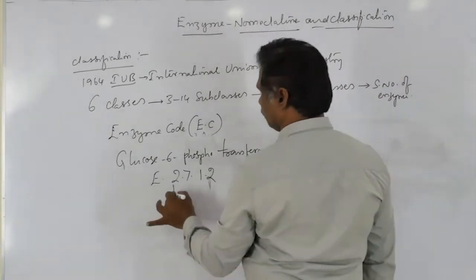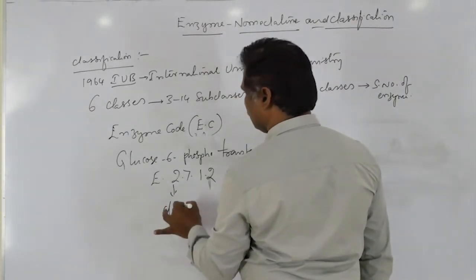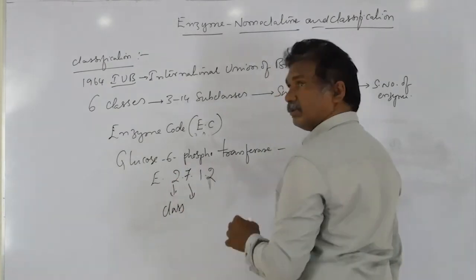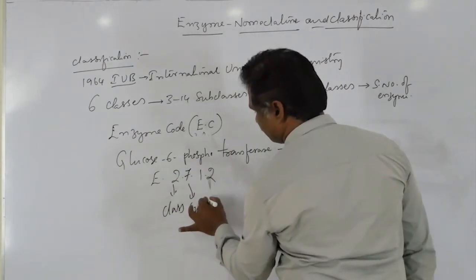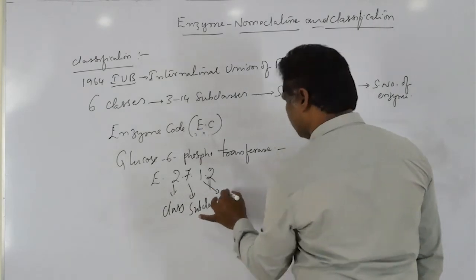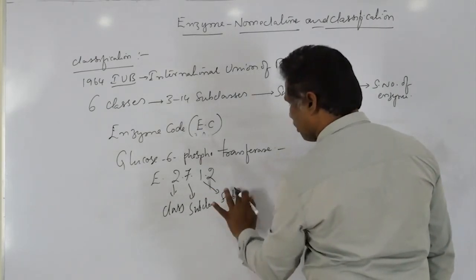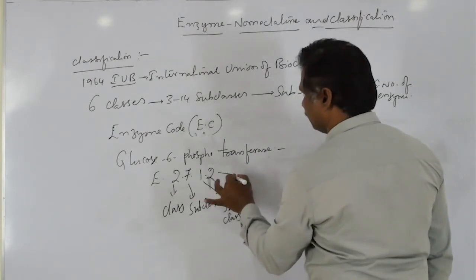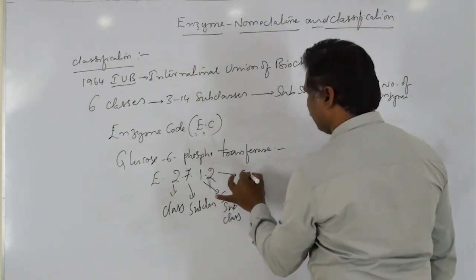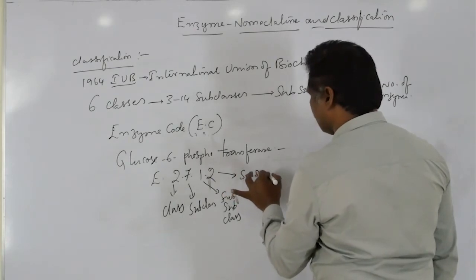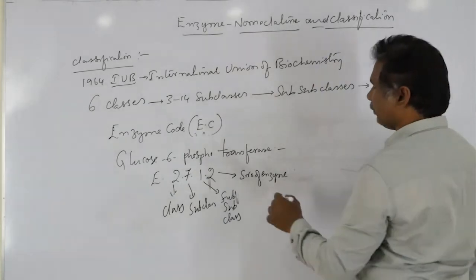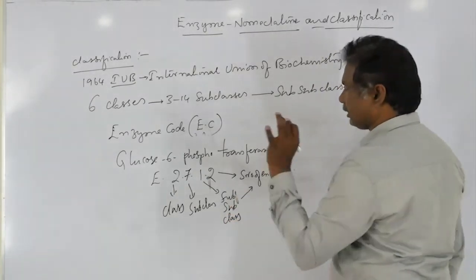The first digit, 2, belongs to the class, the second, 7, belongs to the subclass, the third one is the subclass, and the fourth is the serial number of the enzyme in that particular subclass.